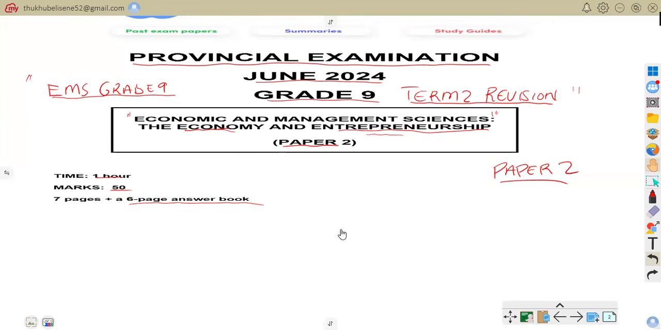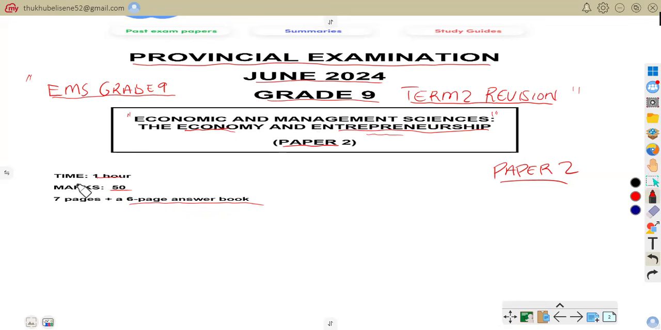We are going to be on economic and management sciences. In economic and management science, we're going to look at the economy and entrepreneurship, which is paper two. Remember, we did our paper one together in our previous presentation. So today we are going to prepare ourselves with this question paper that was written in June 2024. That is a provincial examination, so that is in relation to grade 9.